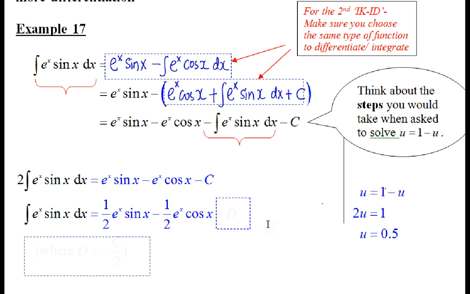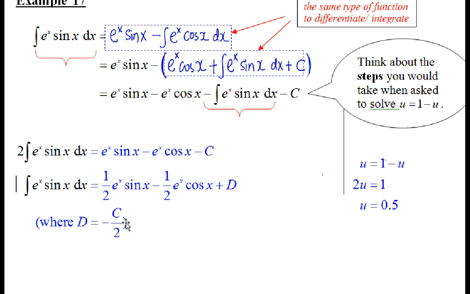This C also, I need to half. But I don't like to write minus C over 2. Can I put a plus D? I don't like C, I like D, cannot? You want to write E, also can. It's just another constant, it doesn't matter.